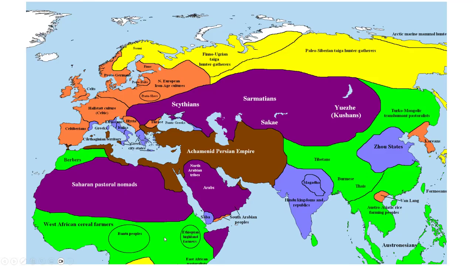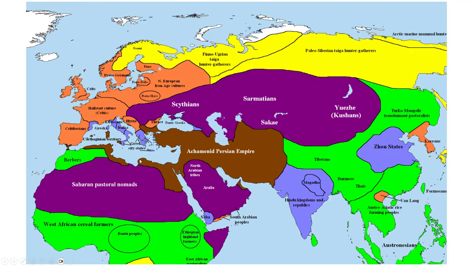And then we had the West African people and Ethiopian farmers down there. So a lot going on during this time. There was a lot of infighting in a lot of these regions. The Italics, Etruscans were fighting, but were considered part of Greek territory. But the Persian Empire, you can see, had gone all the way around and kind of had taken a lot of it.